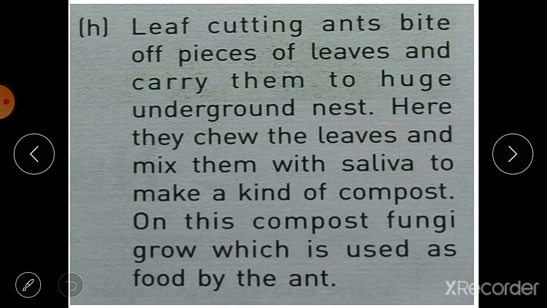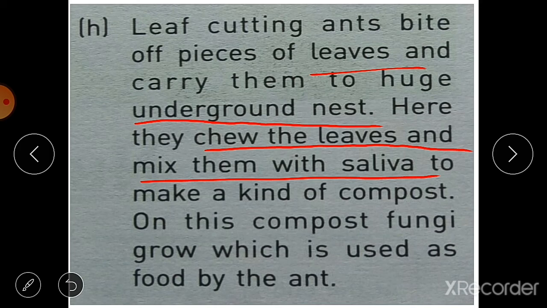Then there are some leaf cutting ants. They bite off pieces of leaves and carry them to huge underground nests. They have a huge underground nest in which they keep their pieces of leaves. Here they chew the leaves and mix them with saliva to make a kind of compost, and on this compost fungi grow, which is used as food by the ant.